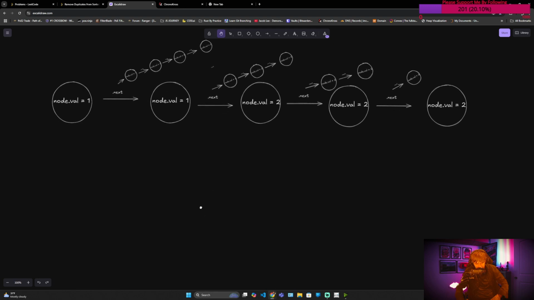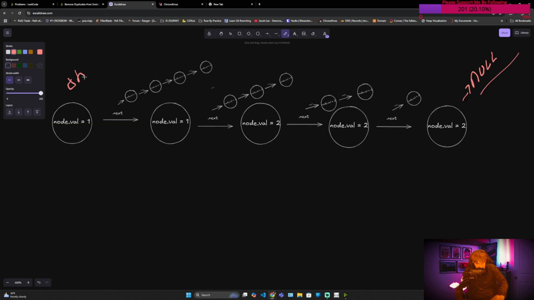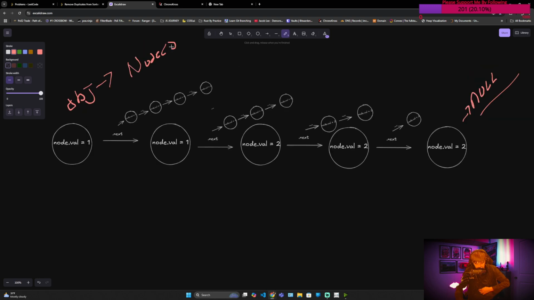Here's a way to picture it. Each node has a pointer to another node. And that node points to another node. And that node points to another node. And that node points to another node until you hit the last node. And to know you're at the last node, it will be null. So the last node will point to null. That's how you know you're at the end of a linked list. Each node is a thing called an object that points to other node objects. So you could think of it as node instead of object, because we're in an abstraction world where programming's just, that's not nude, that's node. Thank you very much.